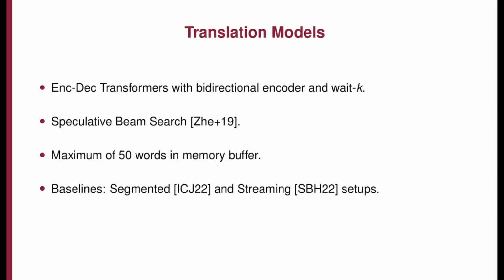In the case of our models, we train bidirectional encoder-decoder Transformers in their big configuration, using Fairseq for ease of experimentation. We also make use of speculative beam search and limit ourselves to 50 words in our memory buffers, as we found this to be a good trade-off between latency and quality. We additionally train two models which represent state-of-the-art solutions in both the segmented and streaming setups to serve as baselines.